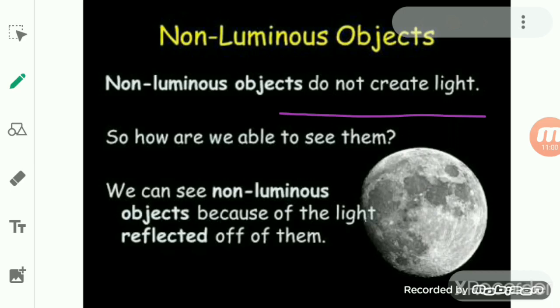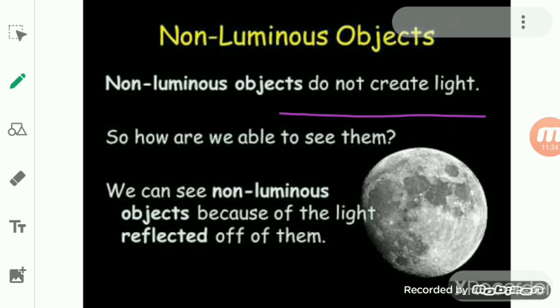The same thing with others, like a flower pot or a plant, mirror or shoe, bag, chair. These are all the things which are present around us, and they do not emit their own light. And such kind of an object, we call a non-luminous object.